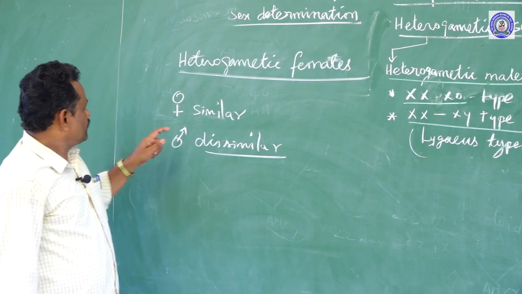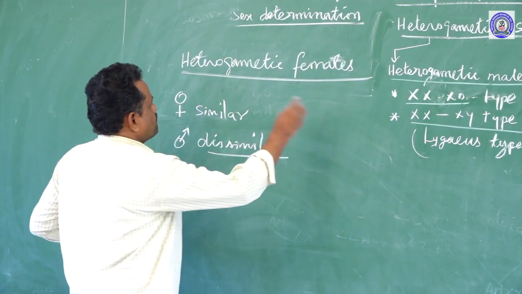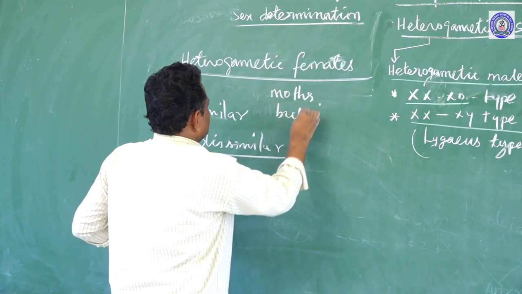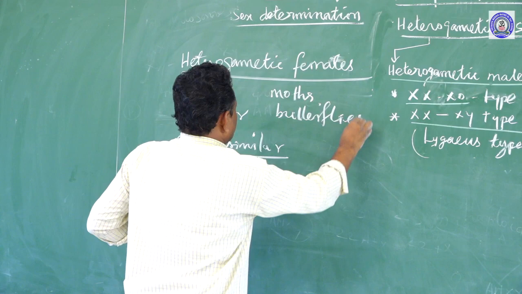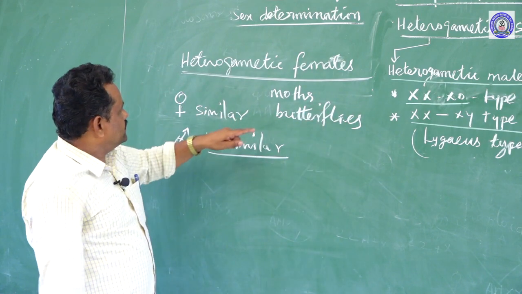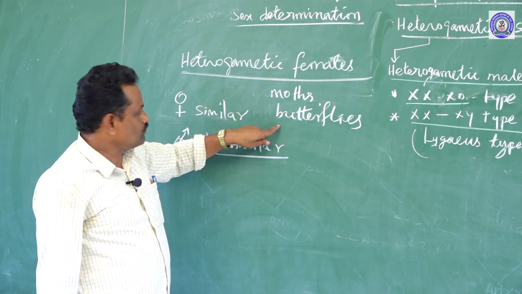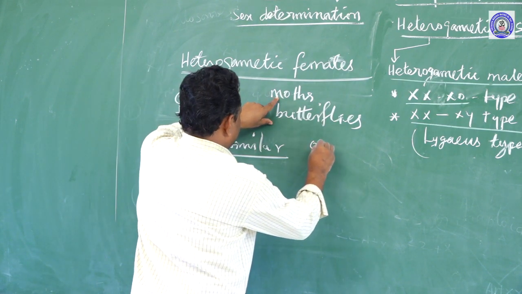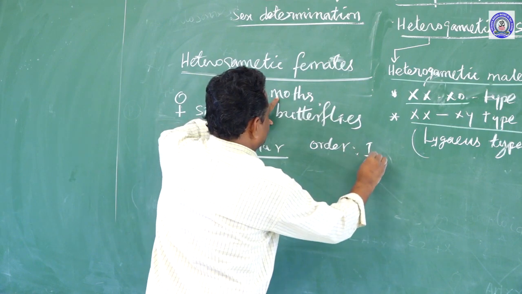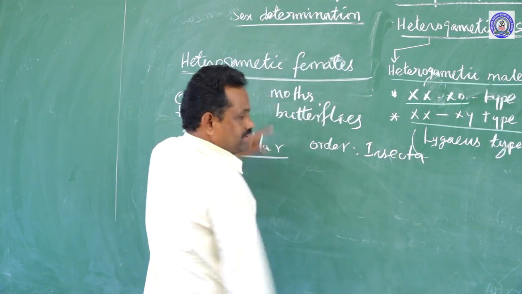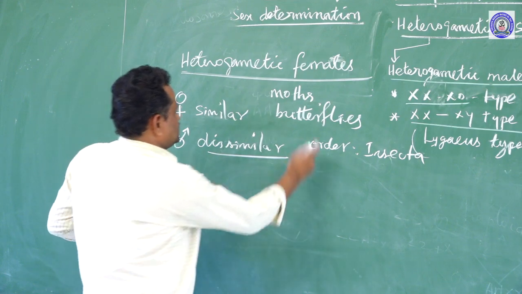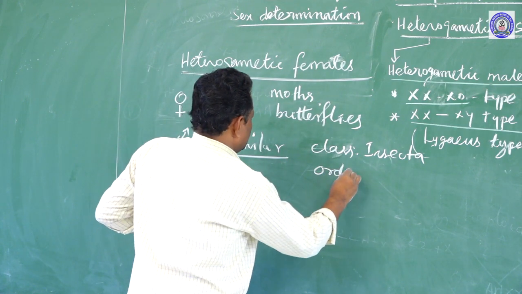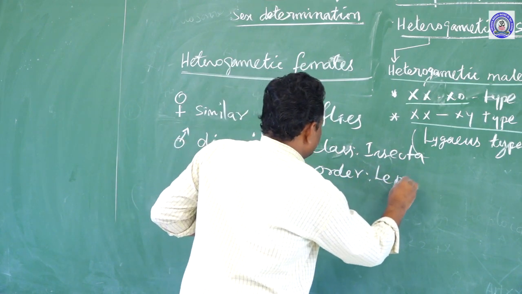This is seen in the case of moths and butterflies. There is not much difference between these two. Both belong to class Insecta, order Lepidoptera.